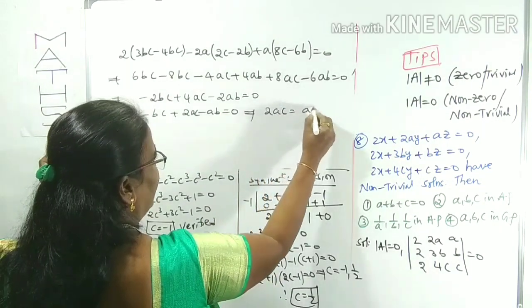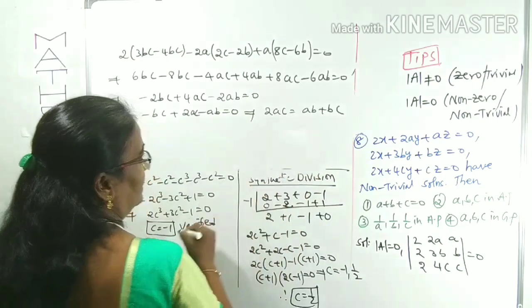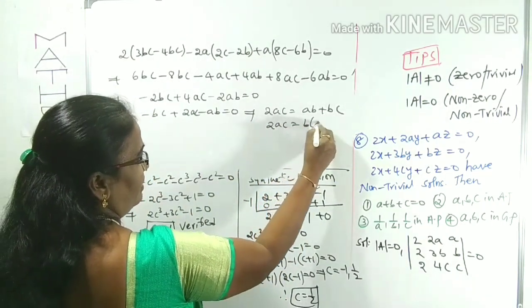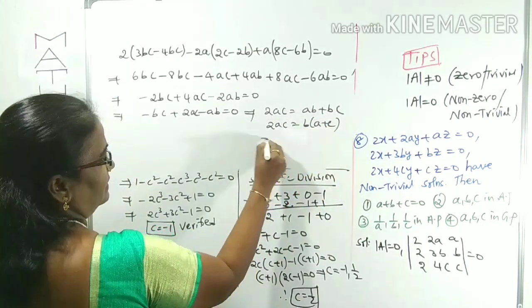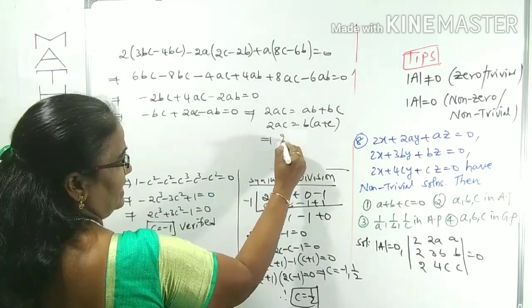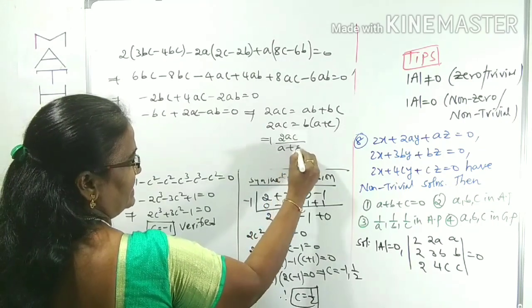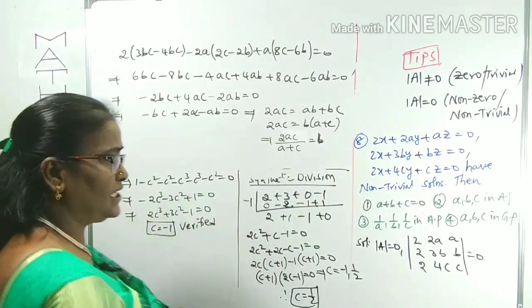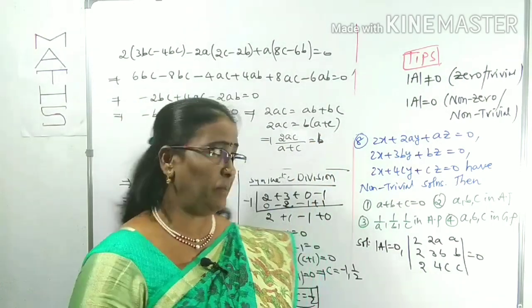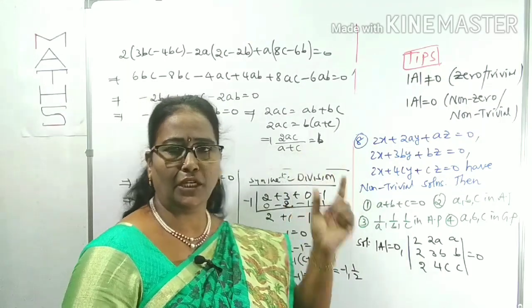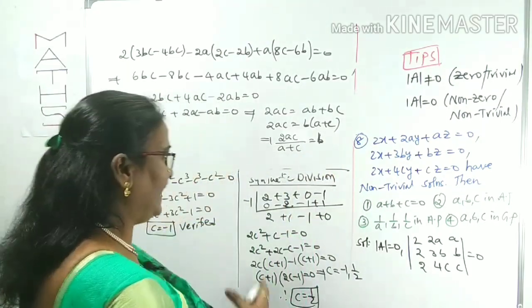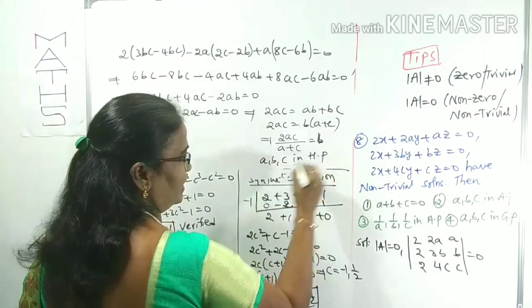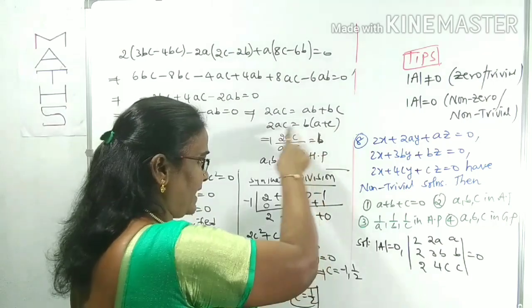Again from this, 2AC is equal to AB plus BC. Take B common here: 2AC is equal to B of A plus C. Now, if you take A plus C to this side, that is 2AC by A plus C is equal to B. This is the relation between A, B, C. 2AC by A plus C is equal to B, so clearly A, B, C are in HP series. This is the relation between A, B, C in this manner.